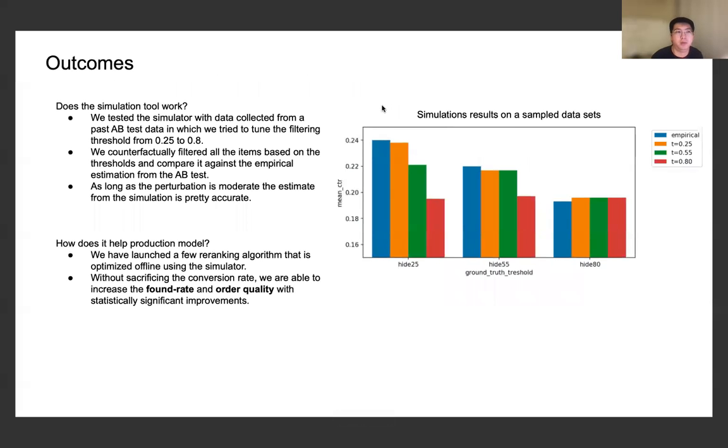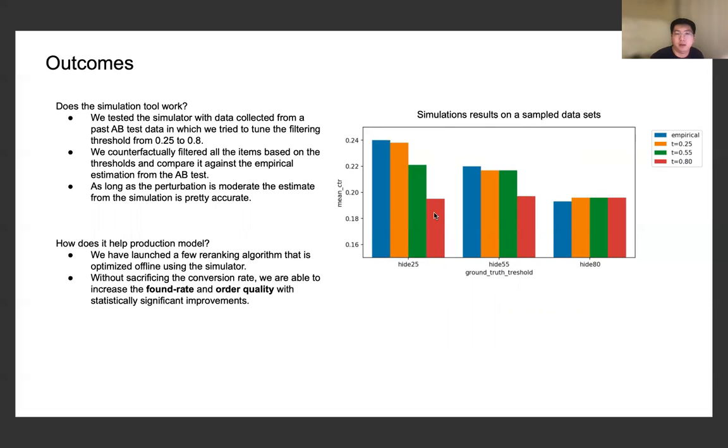The final question we might have is, well, does it really work? And it does. We tried it in 2 examples. But firstly, before we really put things in production, we tried to cross-validate the simulation study with the data we collected from our past A/B test, in which we tried to tune the different hiding thresholds from 25% to 55% to 80%.